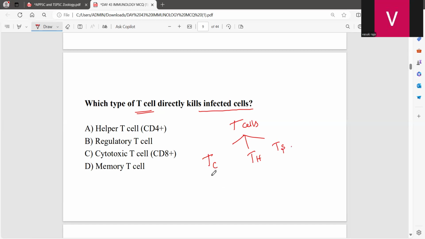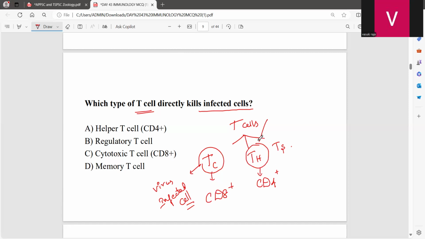Also, you should know that the cytotoxic T cell has the surface marker CD8, and the T helper cell has the surface marker CD4 plus. The cytotoxic T cells are involved with virus-infected cells. The T helper cell is the one targeted by the HIV virus, which destroys it.